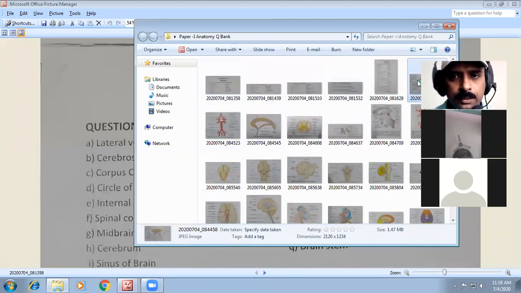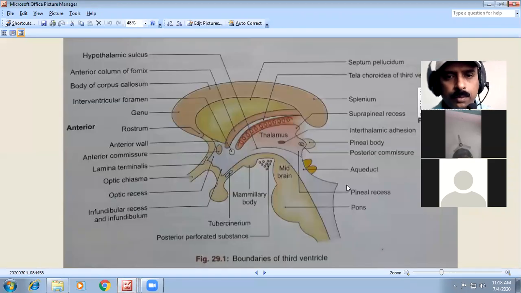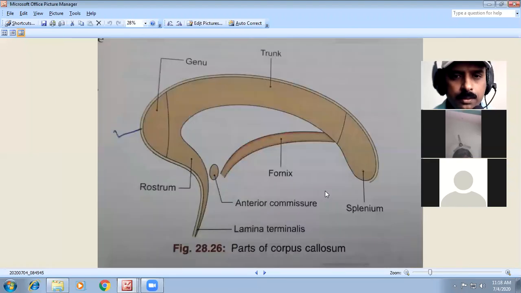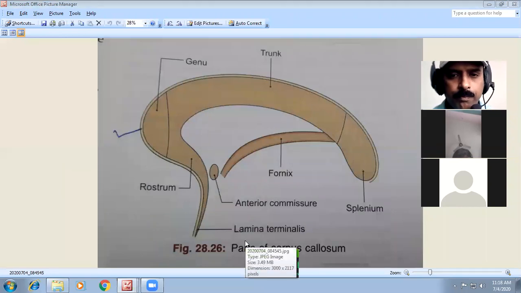One important diagram you have to remember is the corpus callosum. Here you have to remember the parts of the corpus callosum.